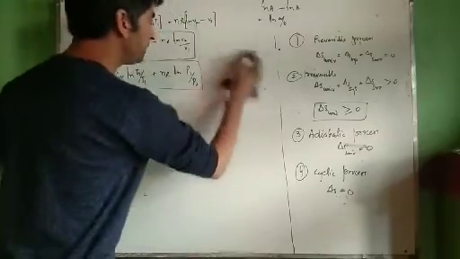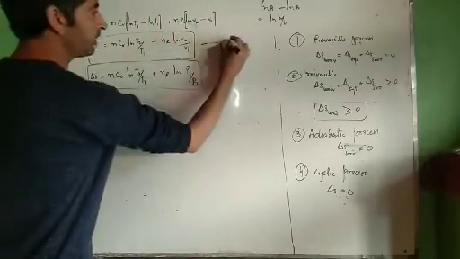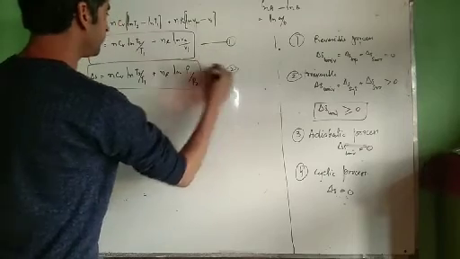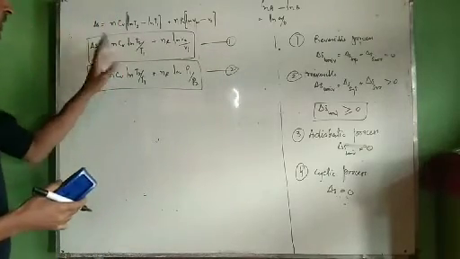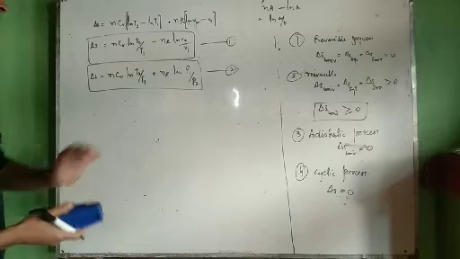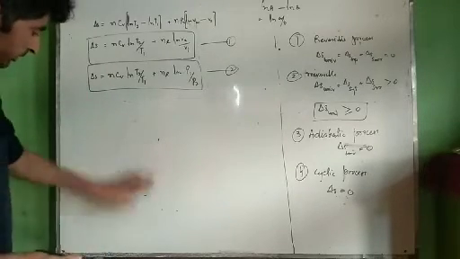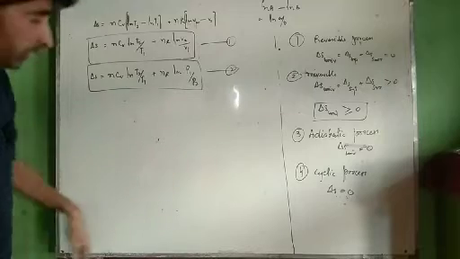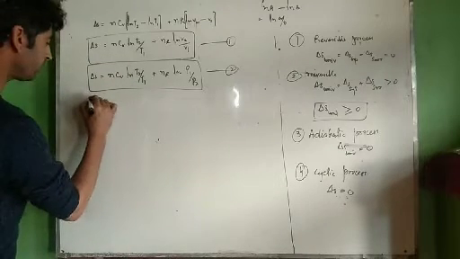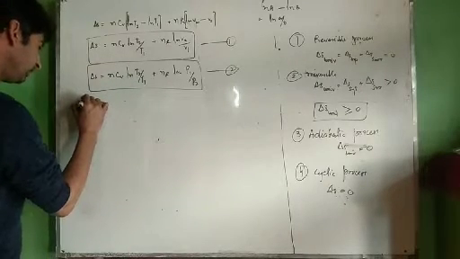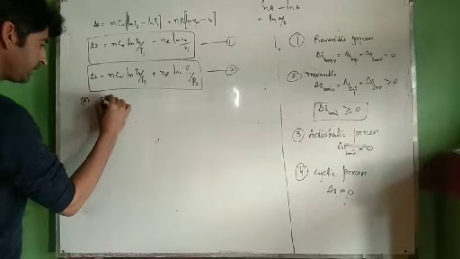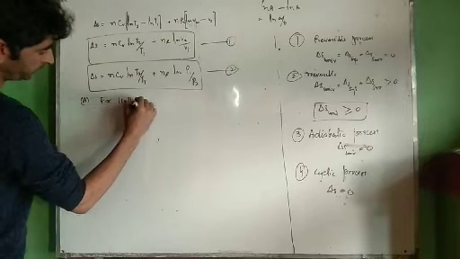Now this is our first equation, this is our second equation. If you cannot understand what Cv is, or what this ln of T2 by T1 is, then do watch my previous videos. You will get all knowledge about these things. Now see, for the isothermal process.